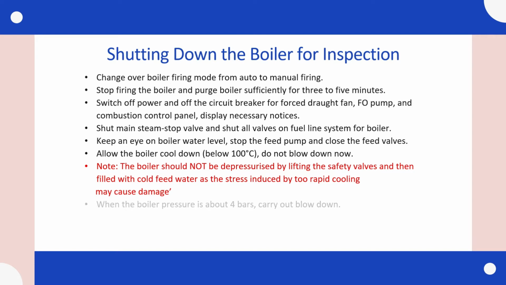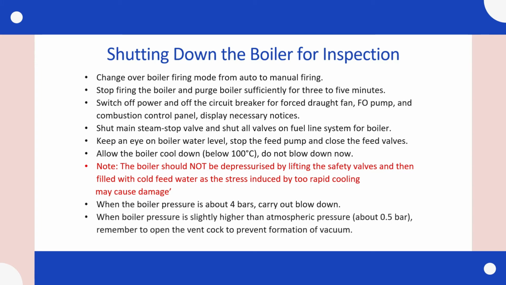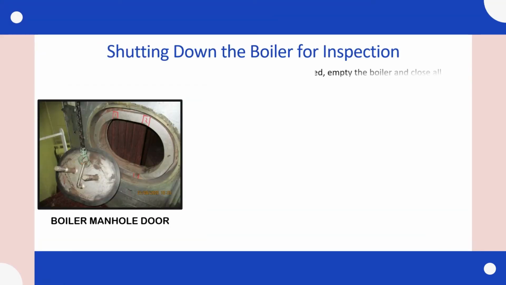When the boiler pressure is about 4 bars, carry out blowdown. When boiler pressure is slightly higher than atmospheric pressure, that is about 0.5 bar, remember to open the vent cock to prevent formation of vacuum. Once boiler is sufficiently cooled, empty the boiler and close all valves.